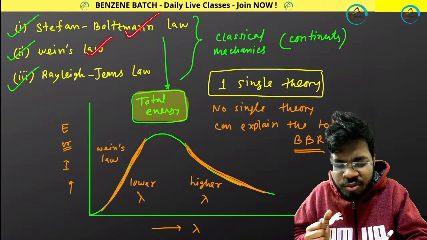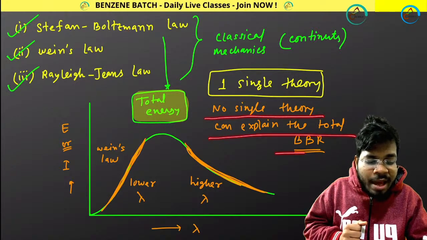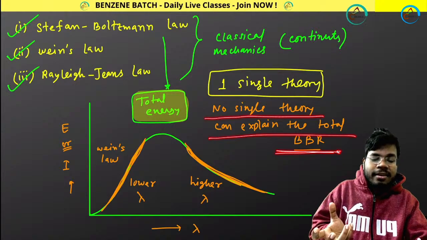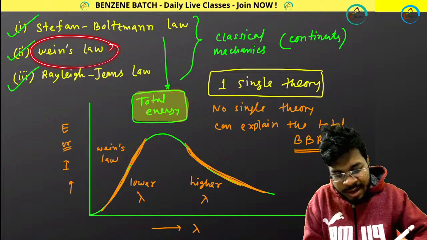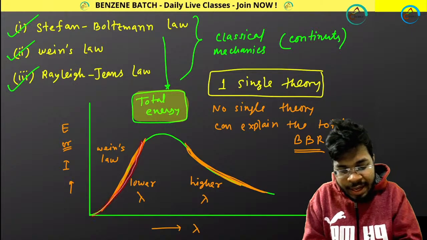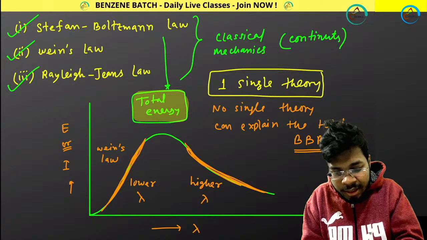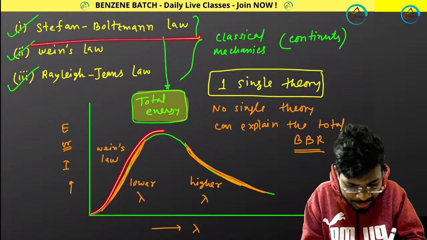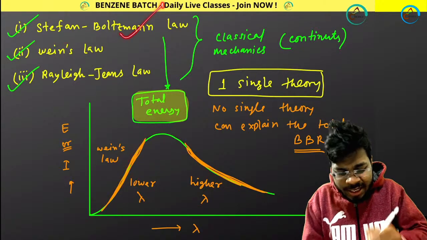These are three different theories. That's why I have written this line, that no single theory can explain the total black body radiation. What does that mean? It means that Wien's law is explaining this part of the plot, Rayleigh's law is explaining this part of the plot, and the Stefan-Boltzmann law explains the total energy of the plot. But none of these can explain the full plot.